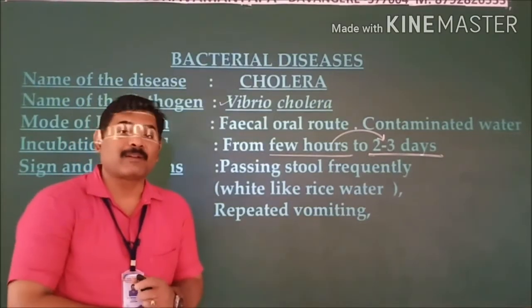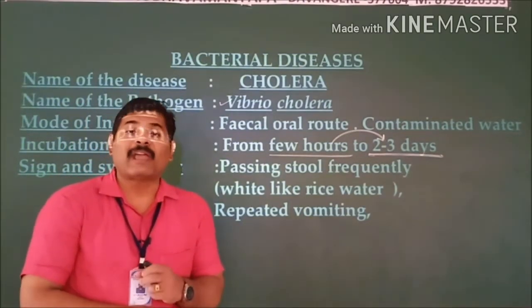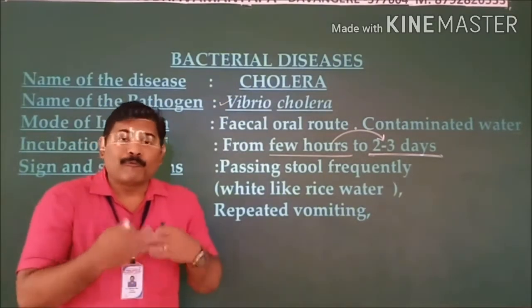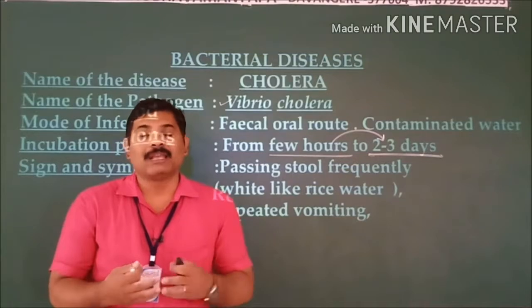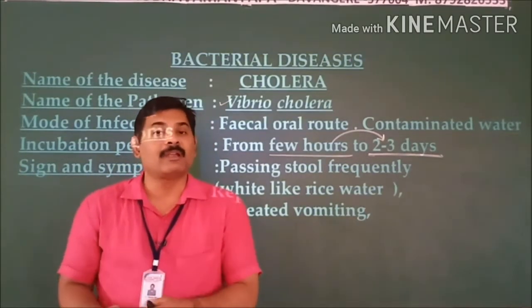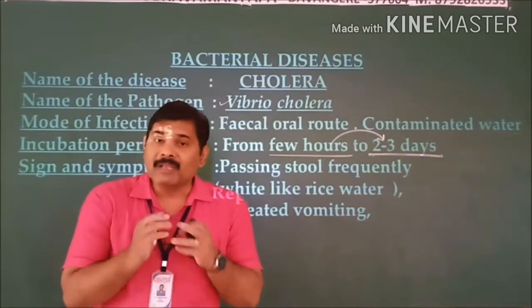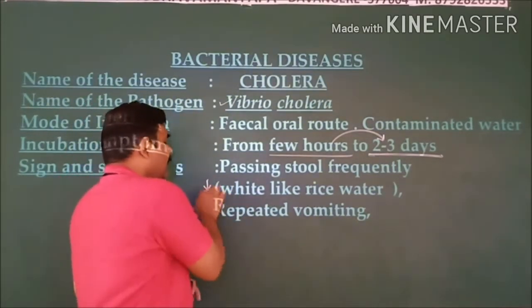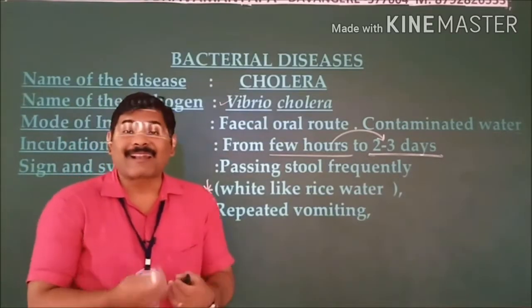And coming to the symptoms of the disease. Once the person is suffering from cholera, he exhibits two important characteristic features. Frequent stools. He will go for frequent passing of stools, that means frequent motions. And a very important characteristic feature of the motion is that it is white in color, just like rice water.